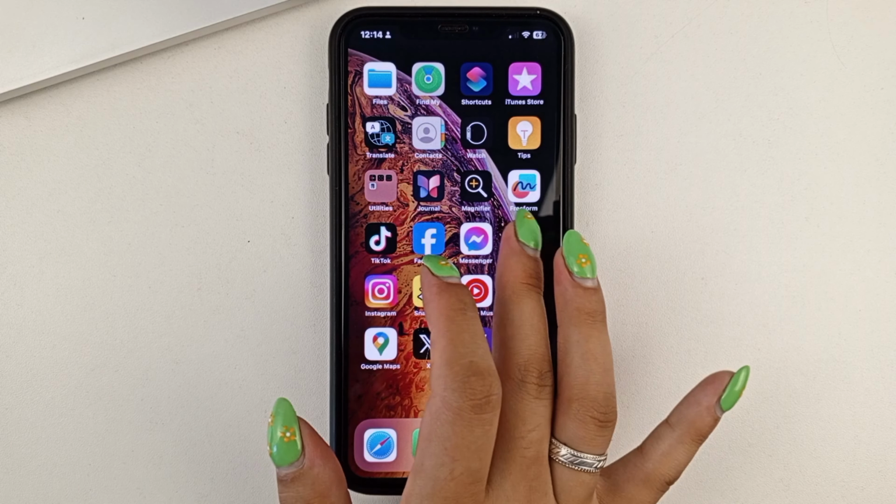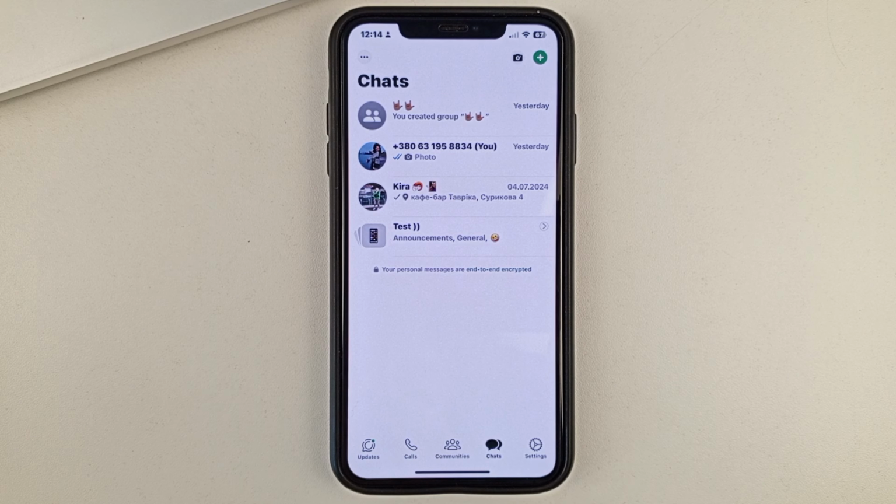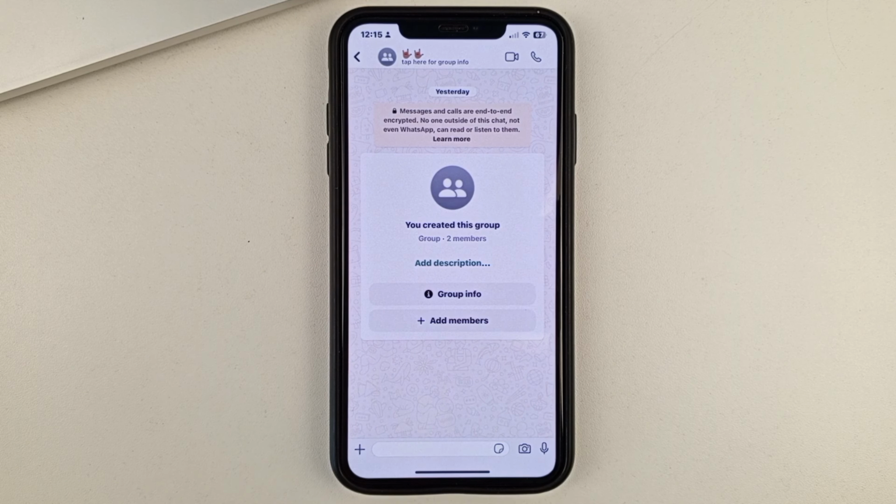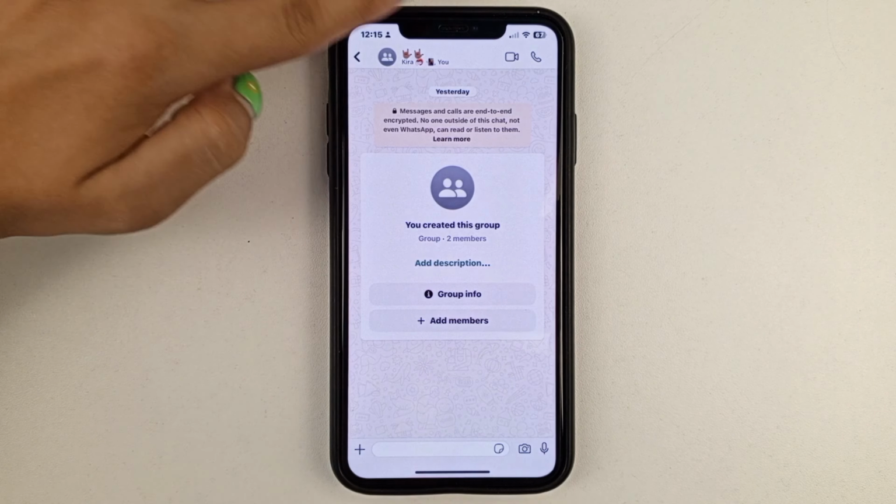First of all, open the WhatsApp app and then go to the bottom under the chat section. And then you'll need to go to group. But let me tell you right away, you will only be able to delete a group if you are the administrator or the creator of that group. When you have gone to the group, at the top click on the name of the group